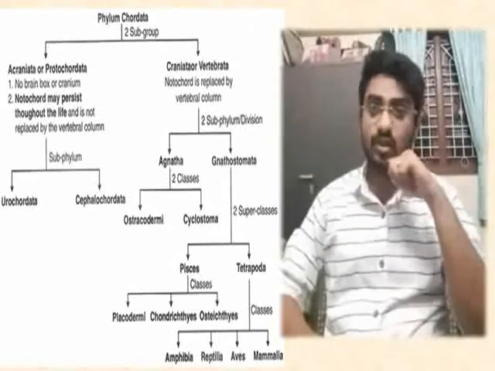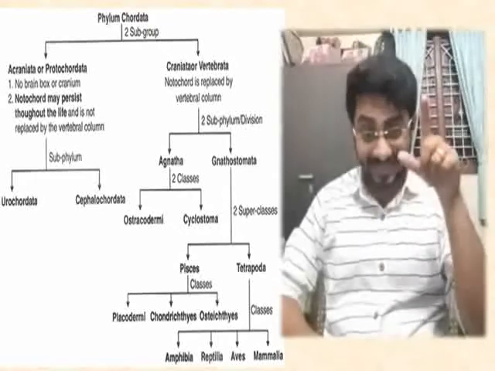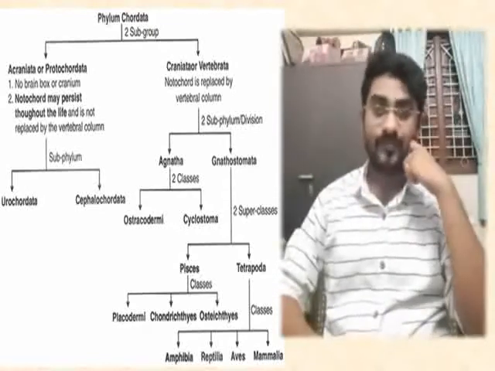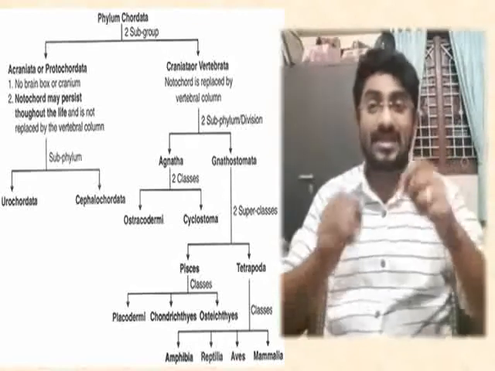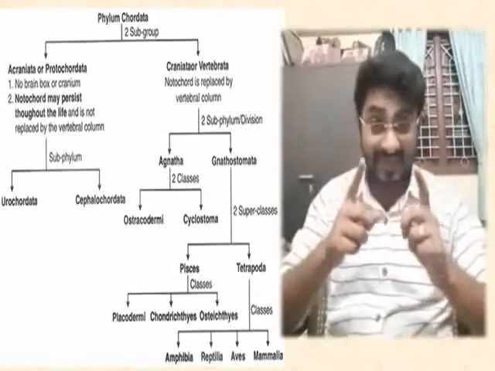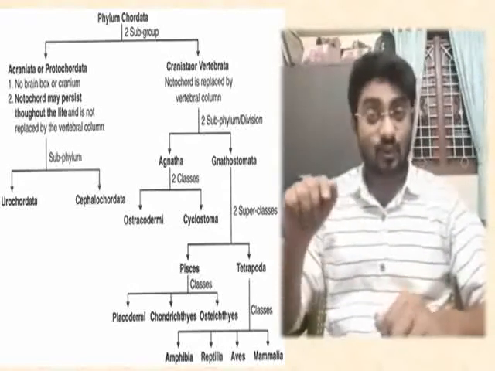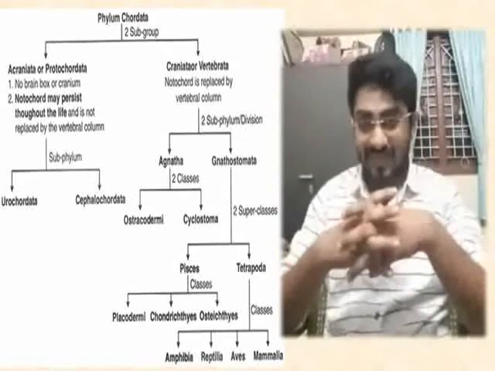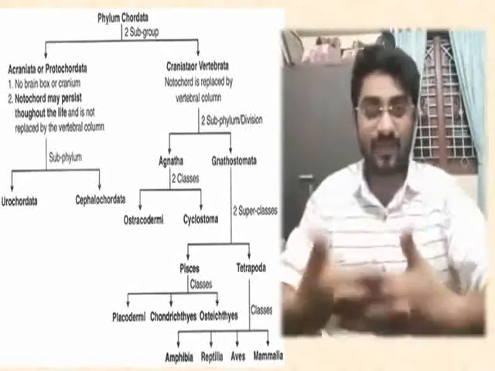Coming to the gnathostomata, gnathos means presence of jaw. This gnathostomata is again divided into two superclasses called superclass Pisces and superclass Tetrapoda. As you know, superclass Pisces means fishes.